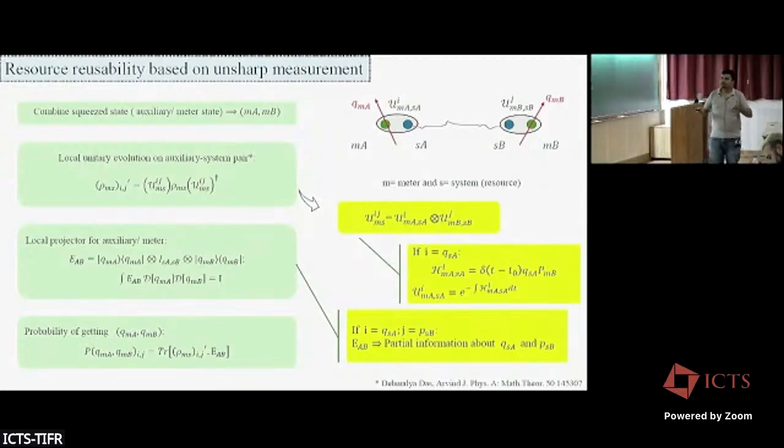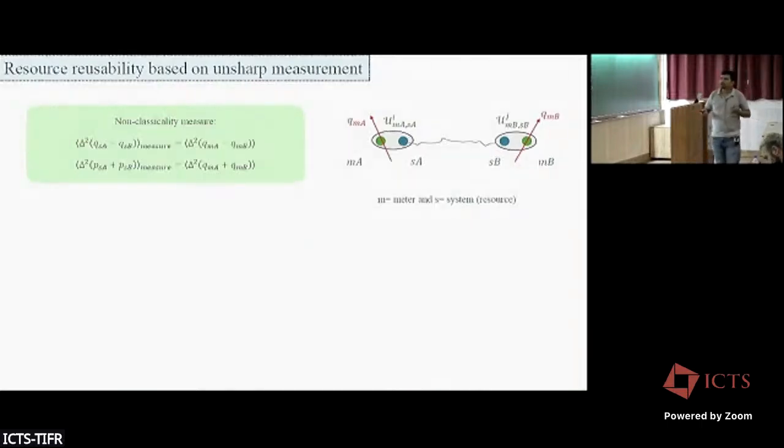So using this probability distribution of the measurement outcomes, these 2 outcomes, we can calculate this non-classicality measure, or the Dhar criterion for entanglement. So we can actually measure the non-classicality or the entanglement of this resource using the auxiliary system measurement. If we calculate the relative quadrature variance of the auxiliary system, we can measure these things. So here we take an example.